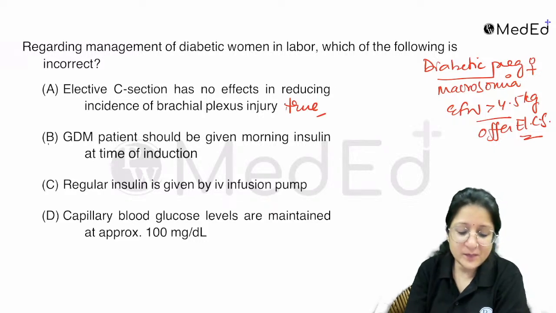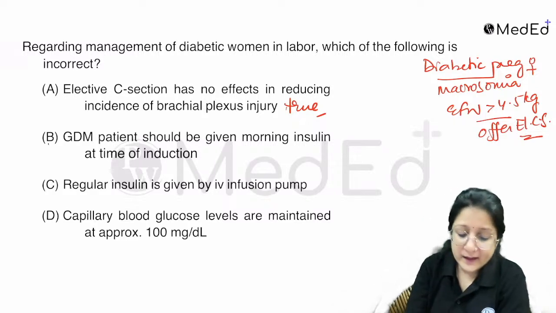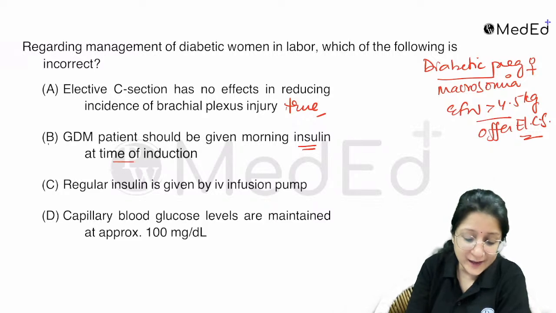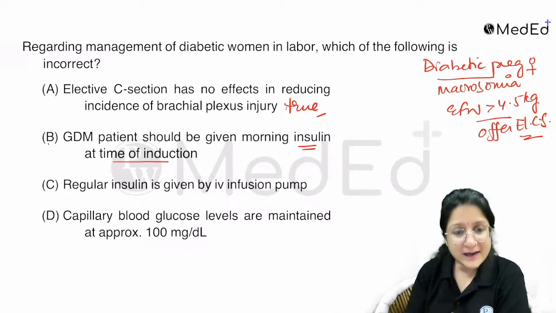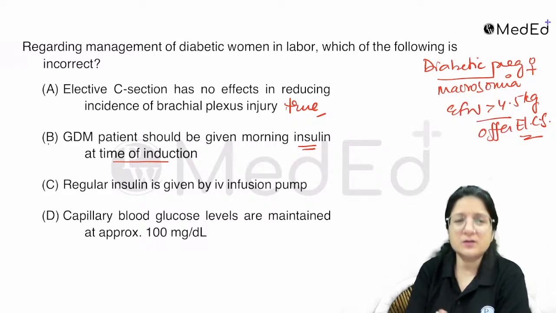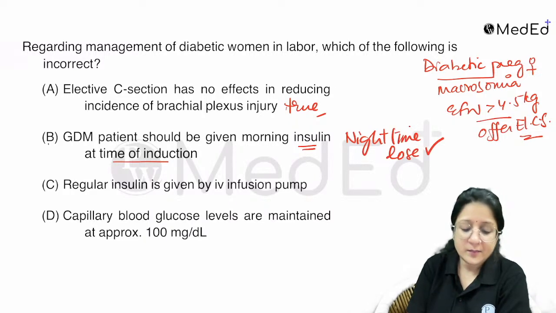Okay, GDM patient should be given the morning insulin dose. Why? Understand here that if there is a patient on insulin, whether gestational diabetes or pregestational diabetes, remember here that the nighttime dose is given, but the morning insulin dose is omitted. It is not given.